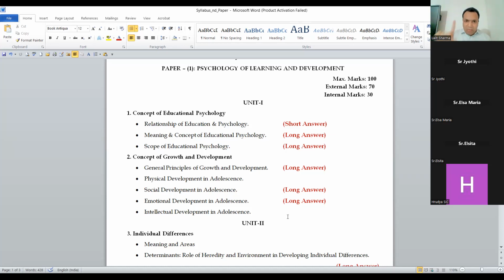Number one, for example, the question comes: concept, meaning. So 1.5 pages, 2 pages, or 2.5 pages you can give for the concept and meaning. The rest of the 3.5 pages for scope of education psychology, and at least it should be 8 or 10 points. You know that I have taken the classes. I have discussed with you this whole chapter, all the 10 points of the scope of educational psychology, which includes the individual, learners, learning environment, everything that comes under the scope of educational psychology.